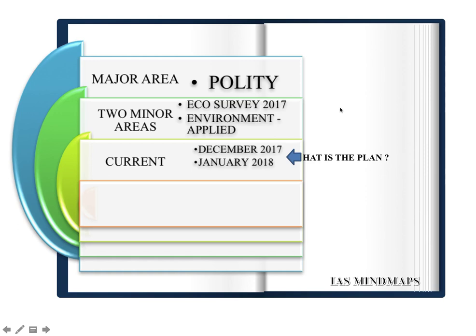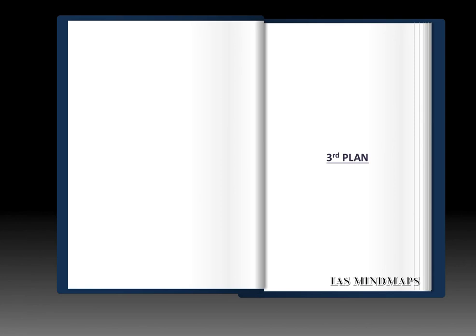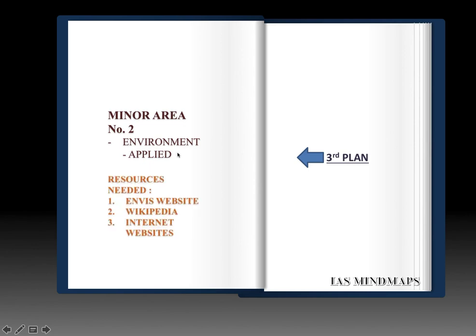So let us see the weekly targets in Environment Applied portion. This is the third plan. The first plan was of Indian Polity. The second plan was of Economic Survey Volume 2 2017. The third plan is of Environment Applied portion, and the resources needed are Environment Information System website, Wikipedia and Internet. There is no single source book for applied and current portion of environment. I will also add the Ministry of Environment, Forest and Climate Change, Government of India website. So let us see the targets in this week.